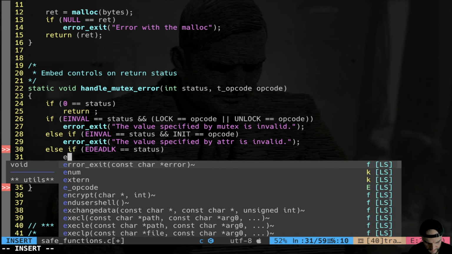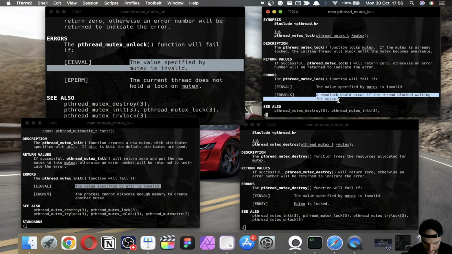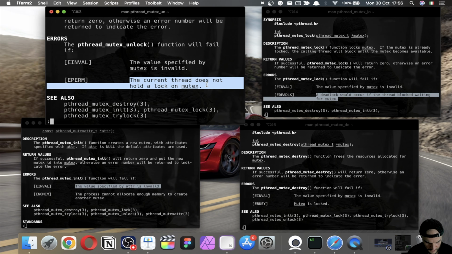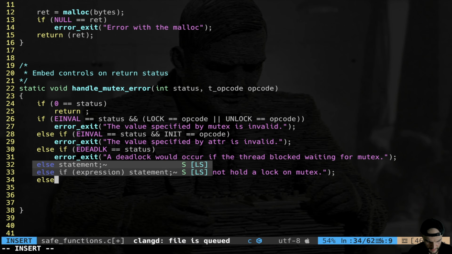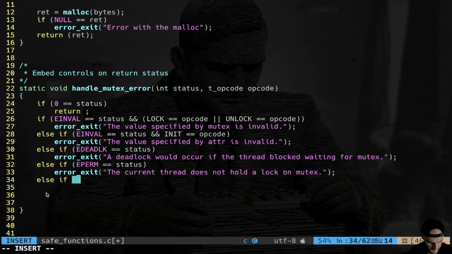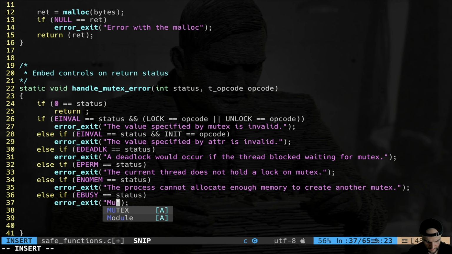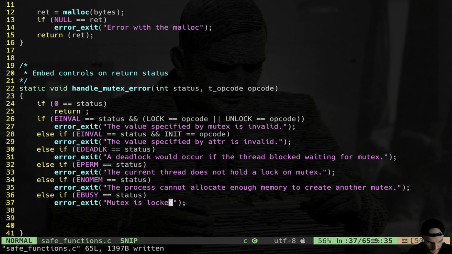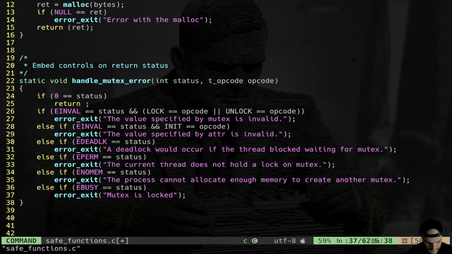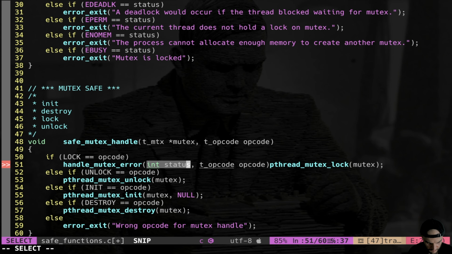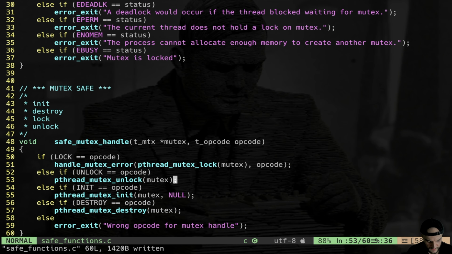This is kind of tedious, but it will be super useful. We copy the string here. Else if perm is equal to status, the current thread does not hold the lock on mutex. Else if nomem, this is the classic mistake, not enough memory, error exit. Else if busy is equal to status, error exit, mutex is locked. All right, so now what's the gist of it? Well, the thing is that I will wrap my functions into my handle mutex error, the function and the opcode. So I will do this for all the functions.